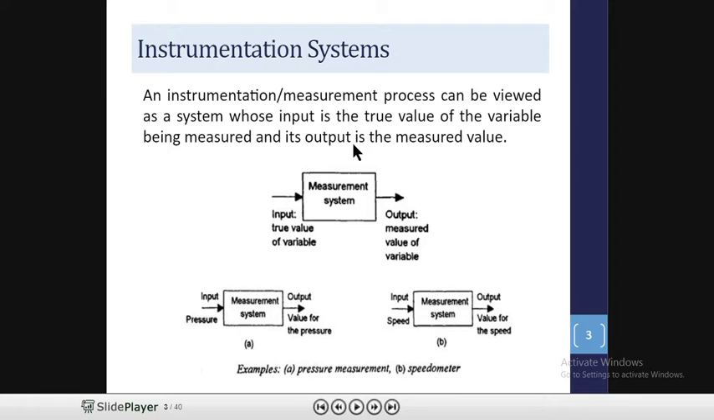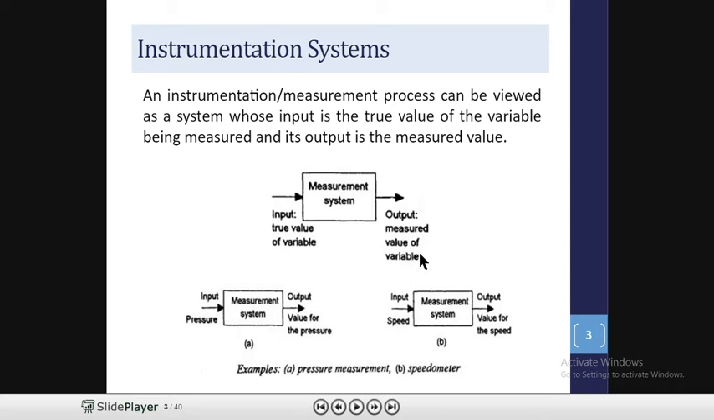Listen carefully. A system is defined as an orderly combination or arrangement of components which are connected or interrelated to form a single unit which performs a defined function. A large system consists of several subsystems. Here you can see this is a measurement system whose input is the true value of the variable and output is the measured value of variable.